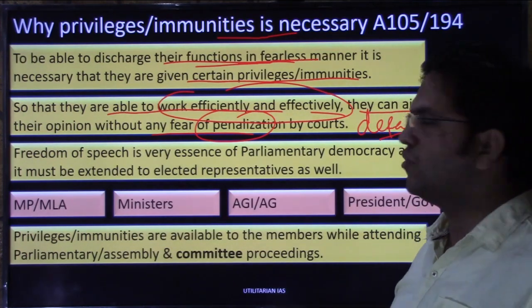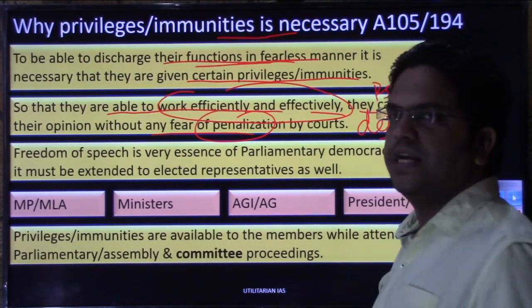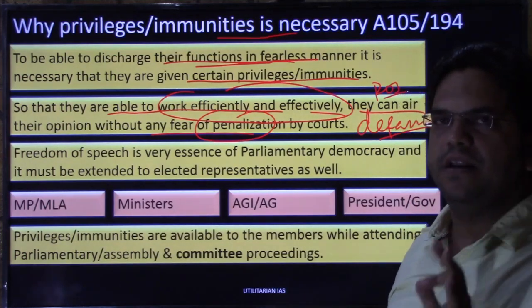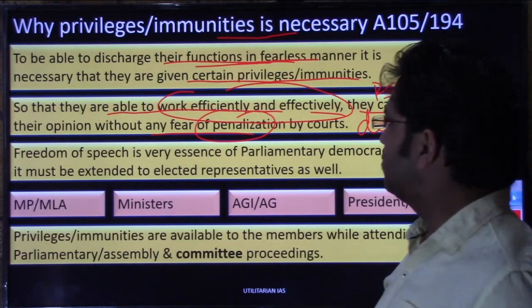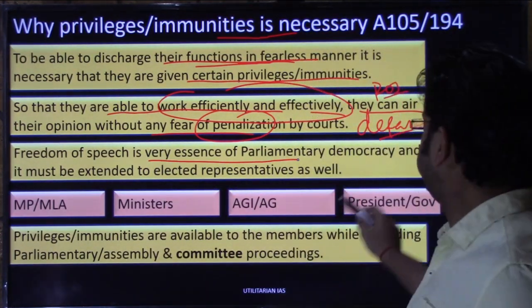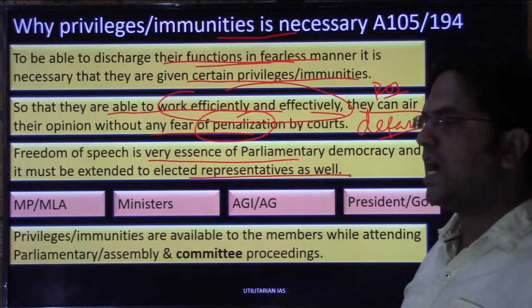When we discuss this video, you will see that the level of protection for freedom of speech they have been provided is immense. They cannot be dragged into the court for anything they say in parliament or any assembly. They cannot be dragged into the court. Freedom of speech is the very essence of parliamentary democracy, and it must be extended to the elected representatives as well.